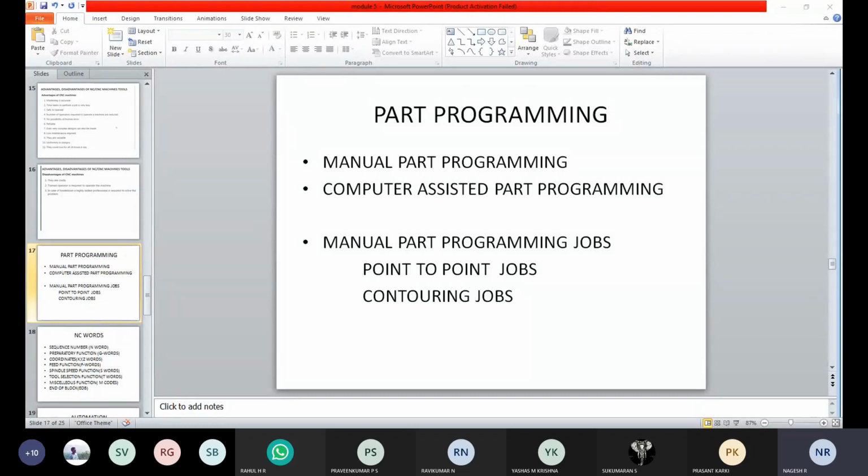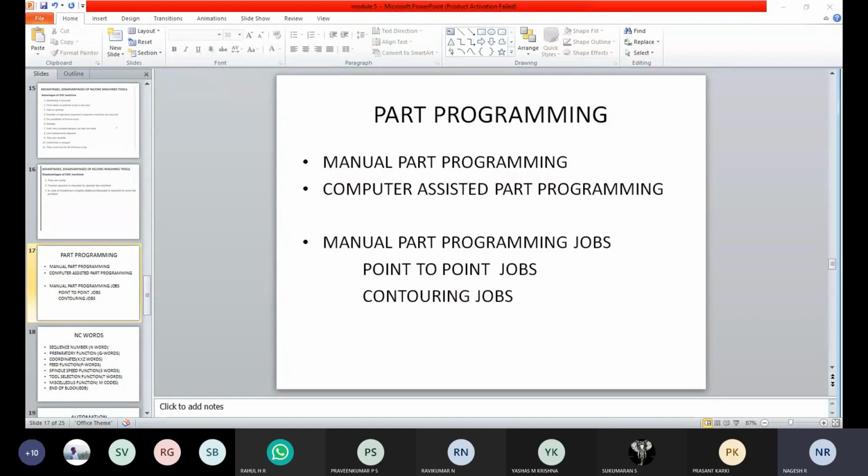Once we get the required shape, we will have a point-to-point context: in the component itself I need some holes of specified depth or specified diameter. Such things we consider point-to-point jobs, as I said, drilling, boring and tapping type of operations.